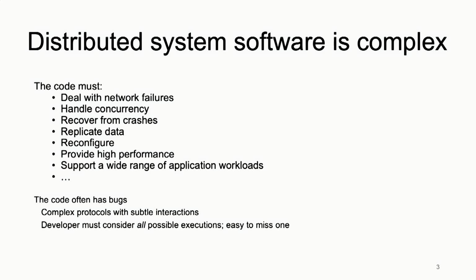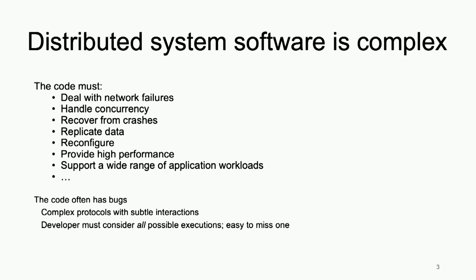And it turns out that kind of software is actually very complex, because even though it offers a nice abstraction to the application developer, the internal code is complex. It has to deal with network failures. Packets can get lost. It must handle concurrency between nodes and within a node. It must recover from crashes, because there are many, many machines. Some of the machines might actually fail.